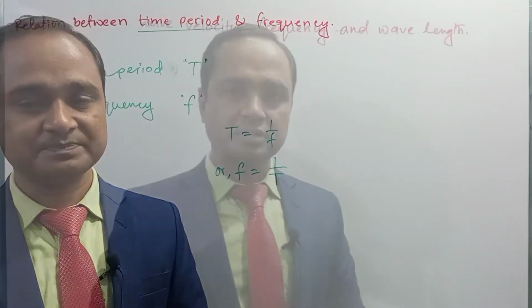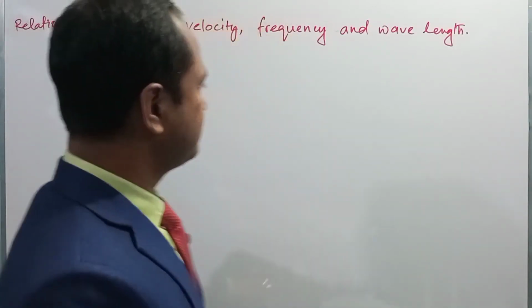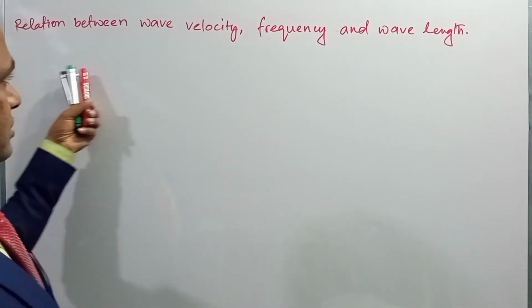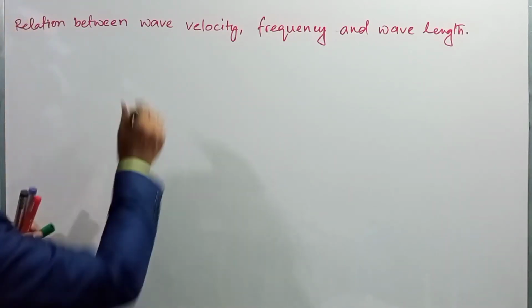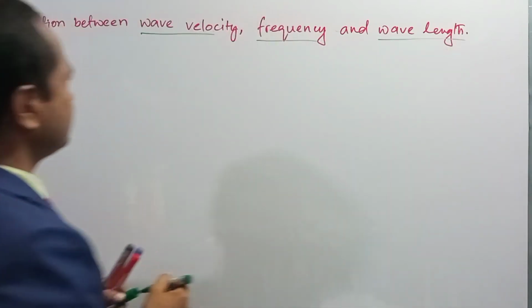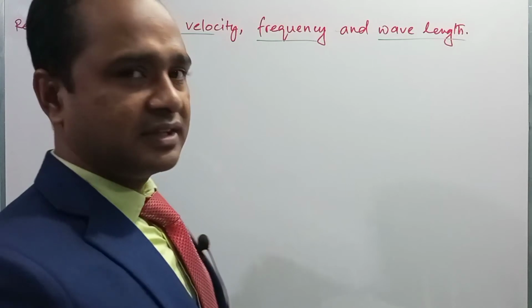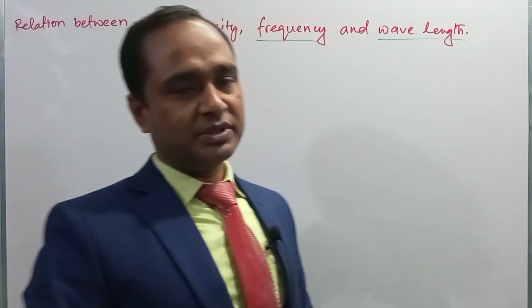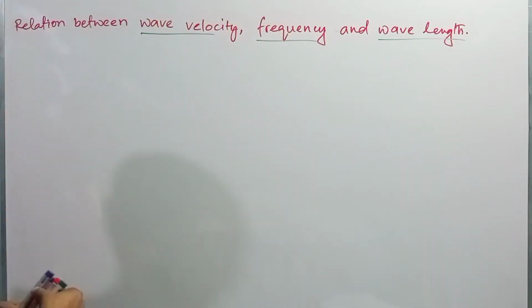Okay, dear student. Now we are going to see another important relation, that is the relation between wave velocity, frequency and wavelength. You know what wave velocity is? The distance traveled by a wave in unit time is called wave velocity, right?